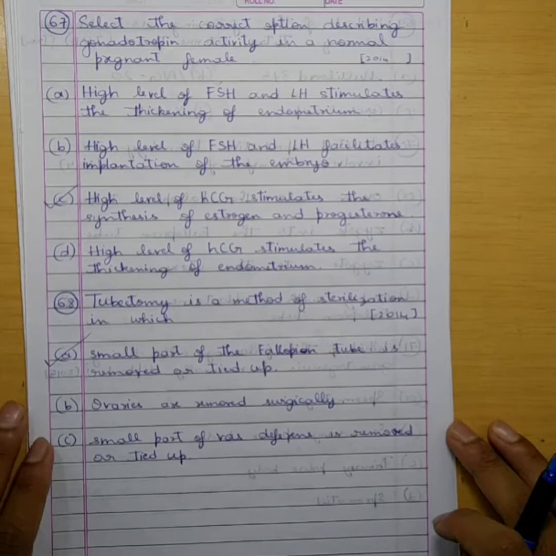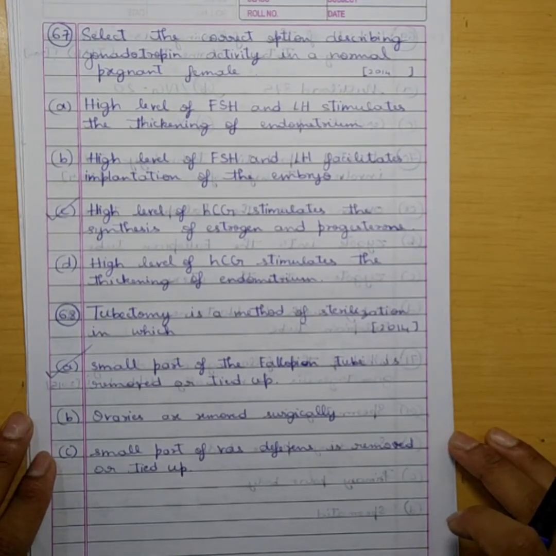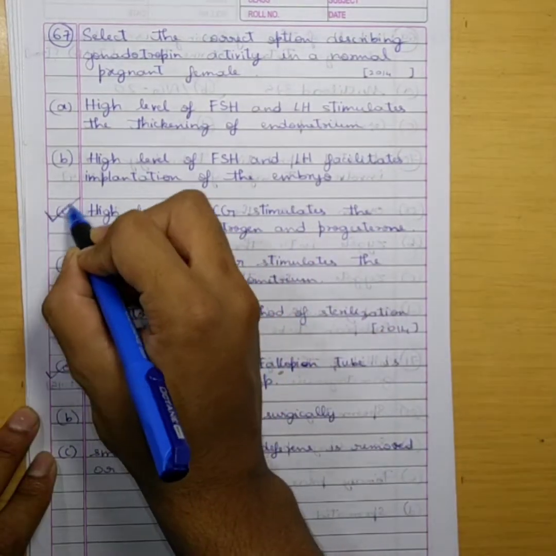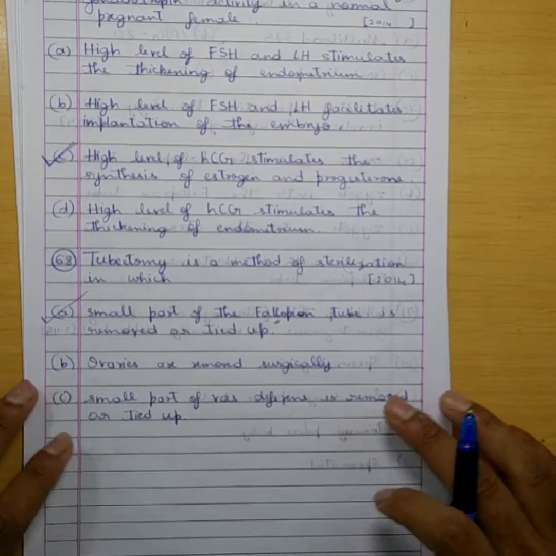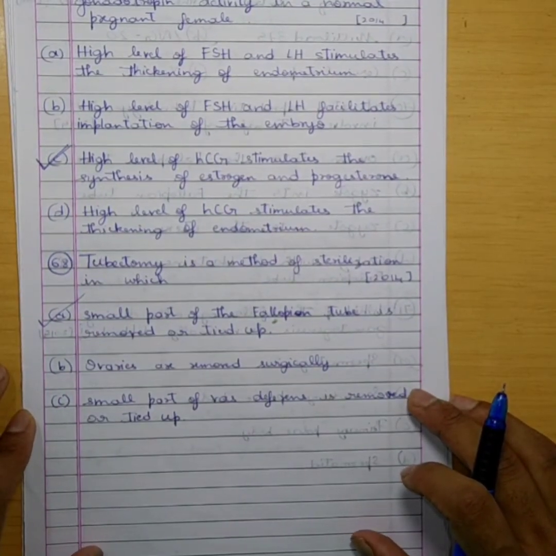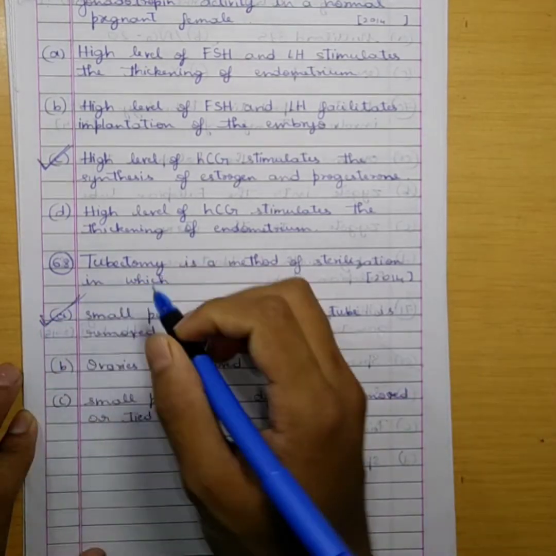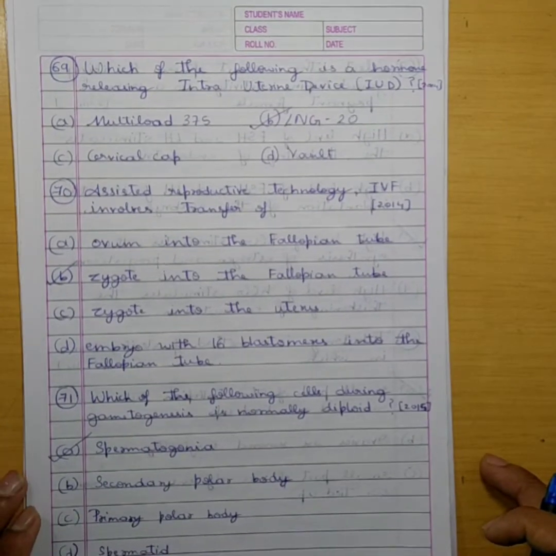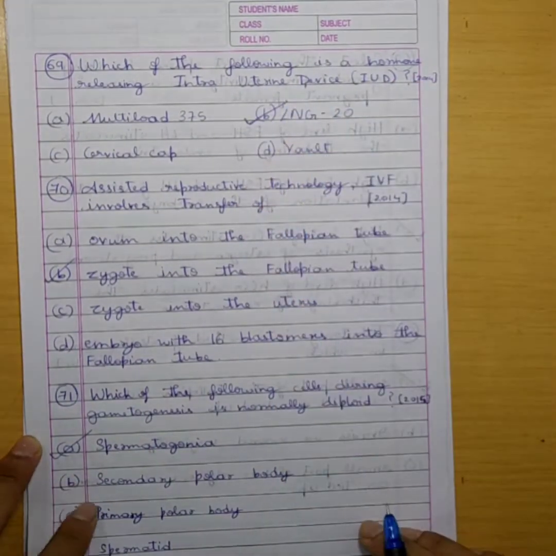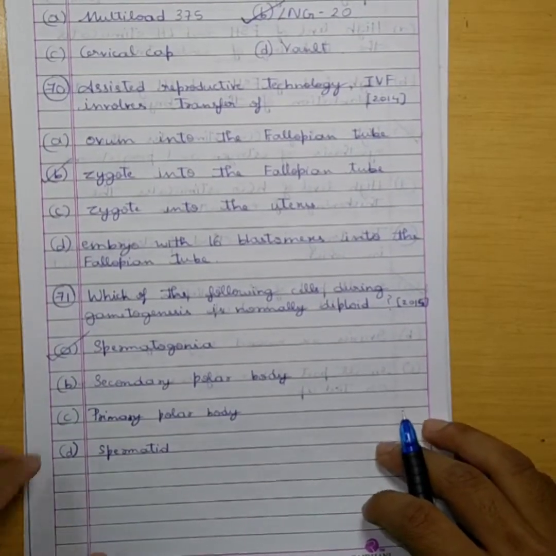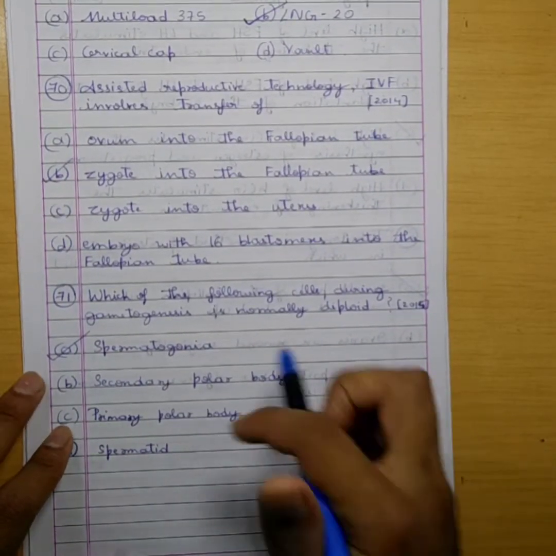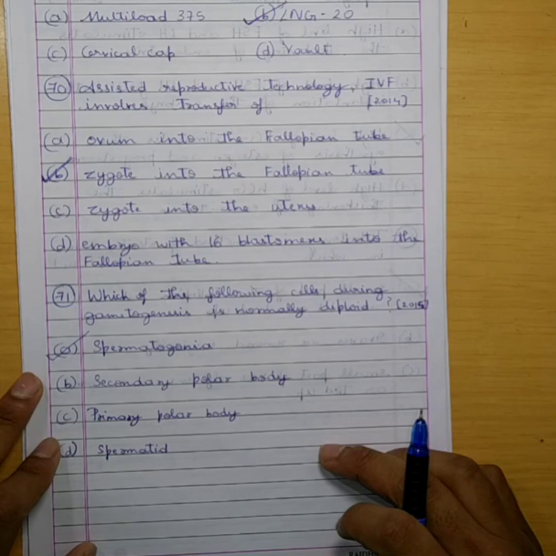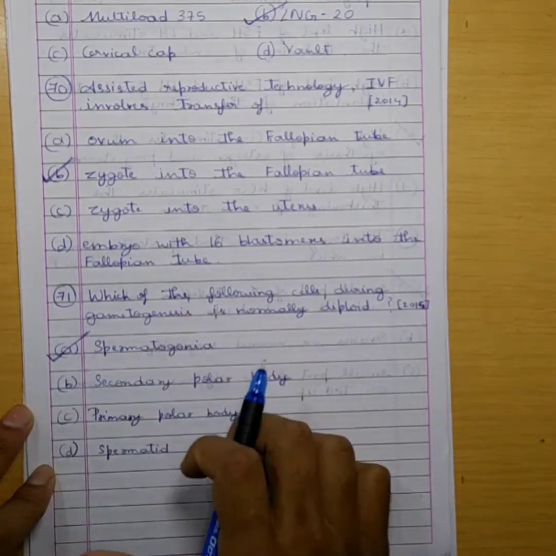67. The correct option describing gonadotropin activity in a normal pregnant female. High level of HCG stimulates the synthesis of estrogen and progesterone. Option C. 68. Tubectomy is a method of sterilization in which a small part of the fallopian tube is removed or tied up. 69. Which of the following is a hormone releasing intrauterine device? LNG-20. Option B. 70. Assisted reproductive technology IVF involves transfer of zygote into the fallopian tube. Option B. 71. Which of the following cells during gametogenesis is normally diploid? Option A, spermatogonia.